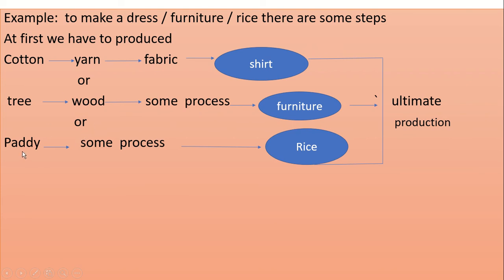Or to produce paddy, there are many processes, and after that paddy is processed into rice. So shirt, furniture and rice are called the ultimate production. So when we calculate GNP, we will multiply ultimate production by the market price, and then we will add all these products.